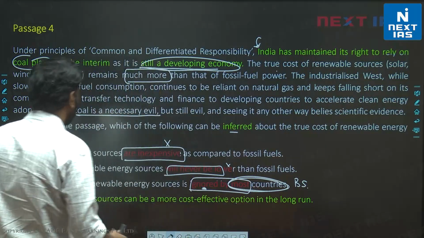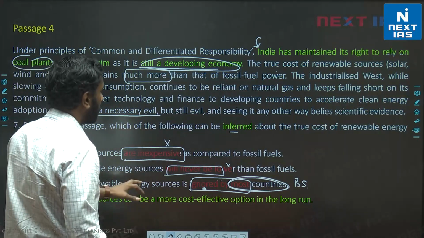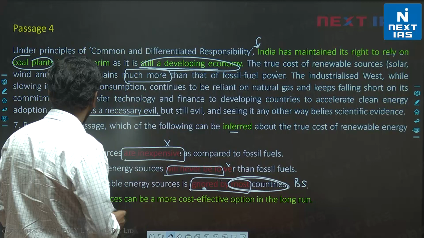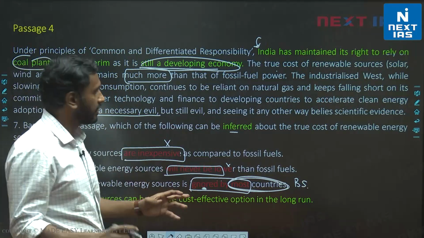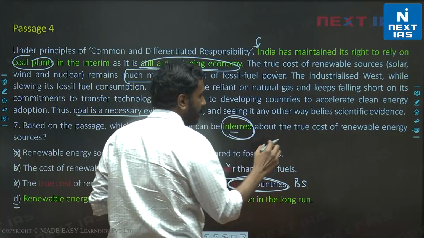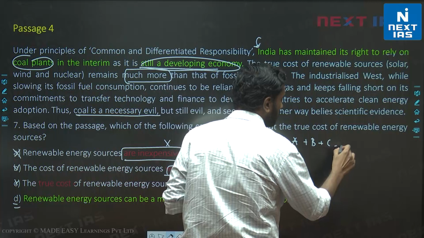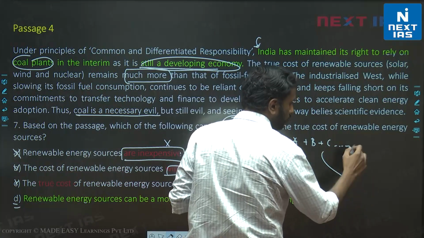So C is incorrect. D, renewable energy sources can be a more cost effective option in the long run. This is a perfect example of an inference. Like I said, an inference is taking things stated in the passage, let's say multiple things, and coming up with something new.